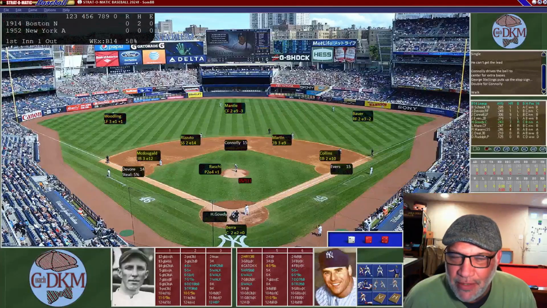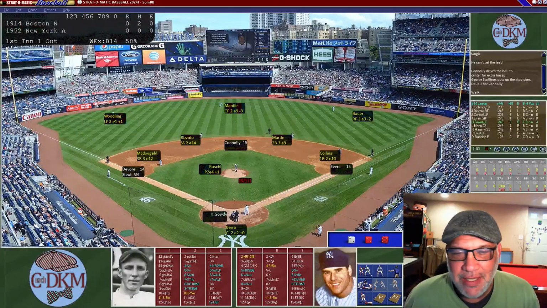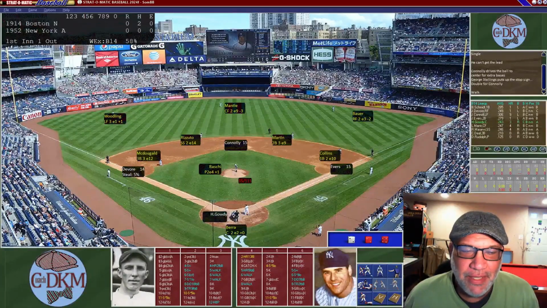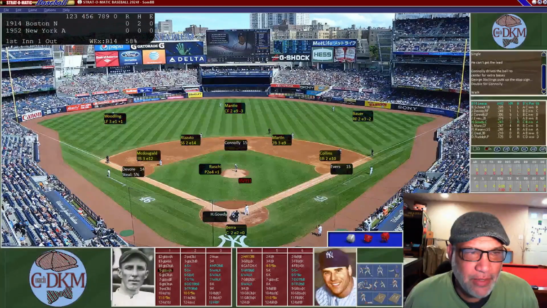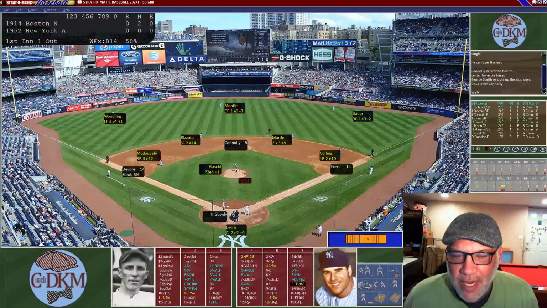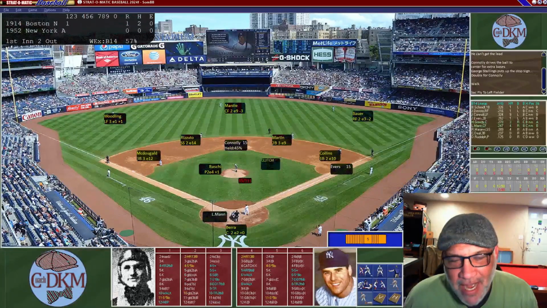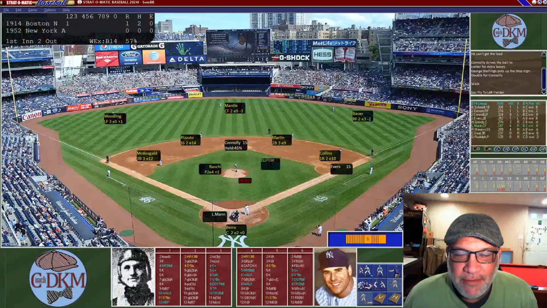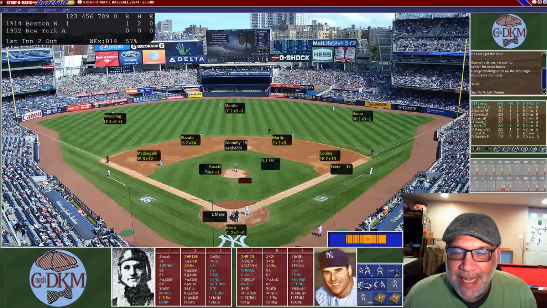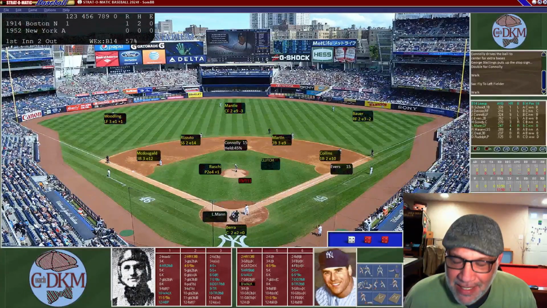So bases loaded in the first inning for Vic Raschi, and here comes Gowdy, the catcher, at .243. Trying to get out of it, he hits a fly ball to right. It's going to be a 9, so it's going to be deep enough for a sacrifice fly that's going to score a run, but it will be the second out. And now Mann, the center fielder, is up, and he's going to draw a walk.